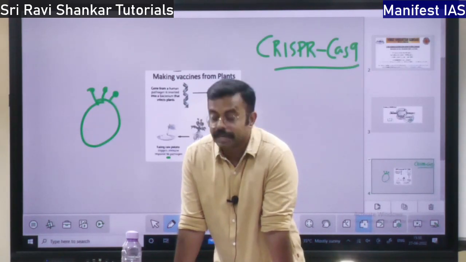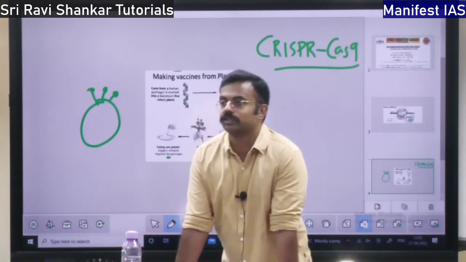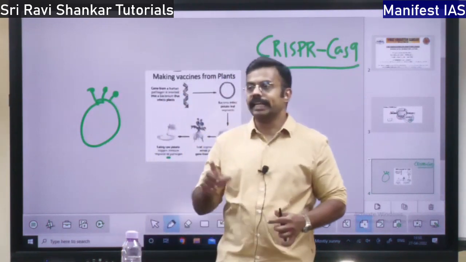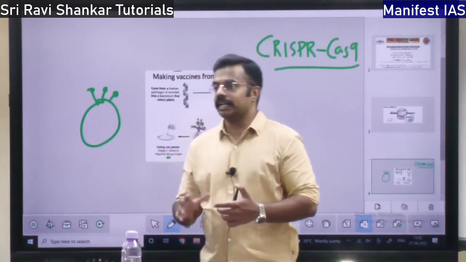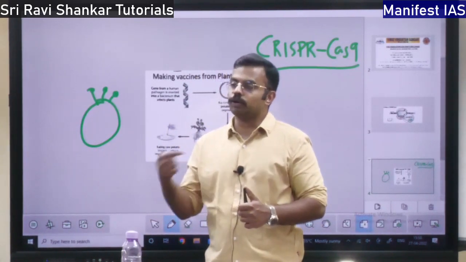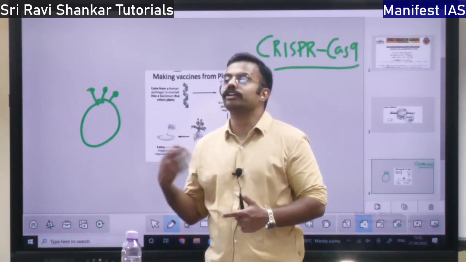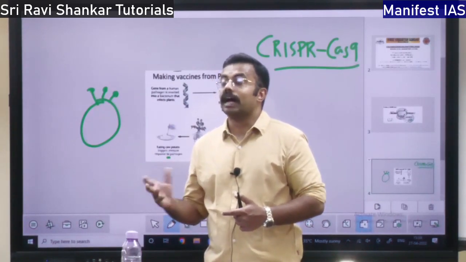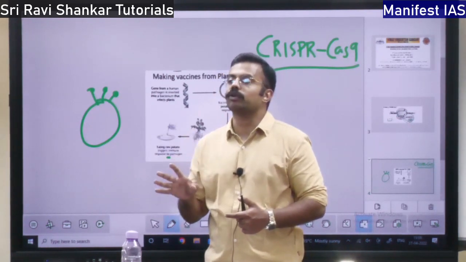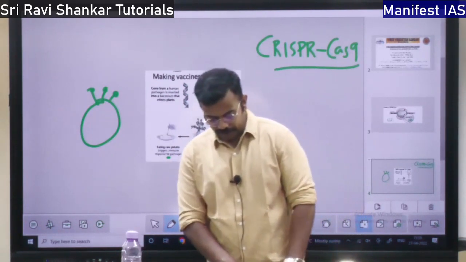Then mRNA vaccine, mRNA means messenger RNA. So this is the simplest form of vaccine. What does it do? DNA is transcribed, DNA will be changed into mRNA. That mRNA goes into the body and starts producing protein. That protein is going to fight, so the antigen is also a form of protein. That protein is going to fight the coronavirus. That is the mRNA vaccine mechanism, right?